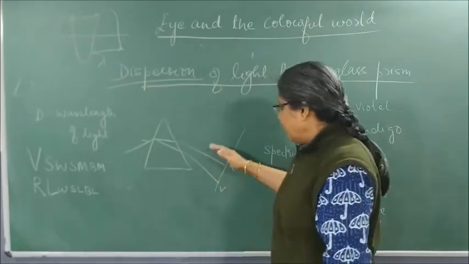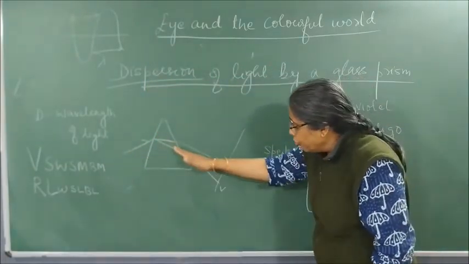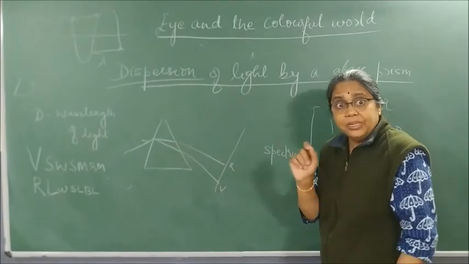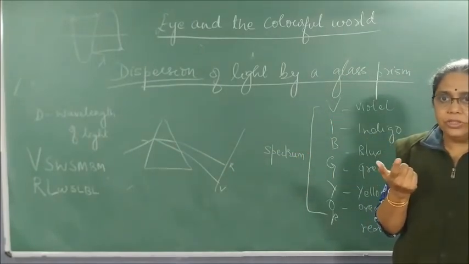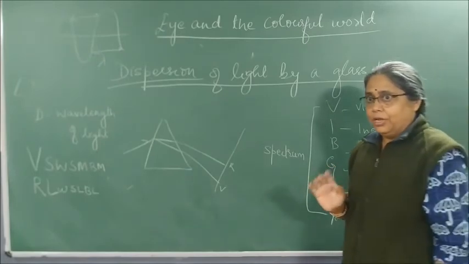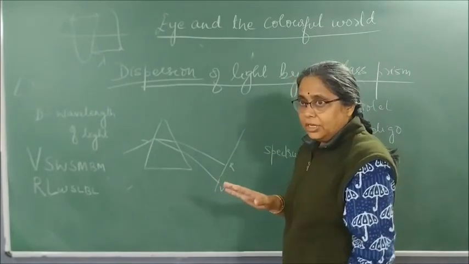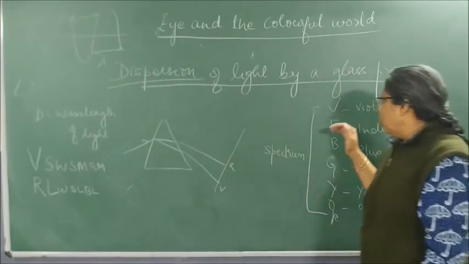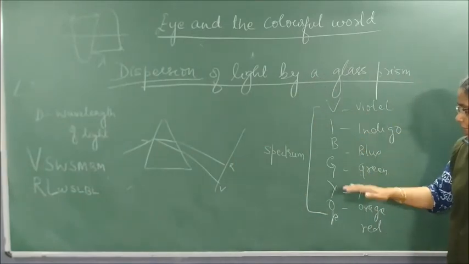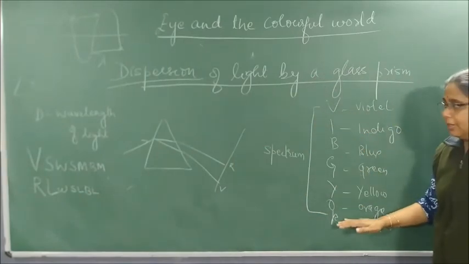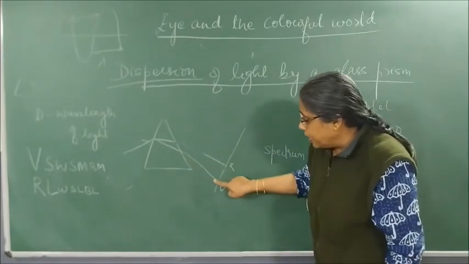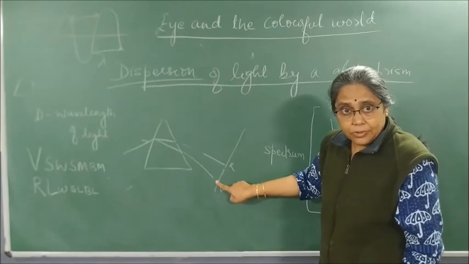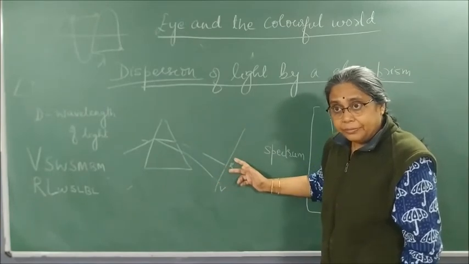So whenever you pass light through a glass prism, you should use 7 different color pencils. You all will have color pencils, so fight with your younger ones and get them if you don't have. So you should have all the 7 colors: violet, indigo, blue, green, yellow, orange and red. The topmost part will be red. The lowermost part will be violet. Never make it upside down.